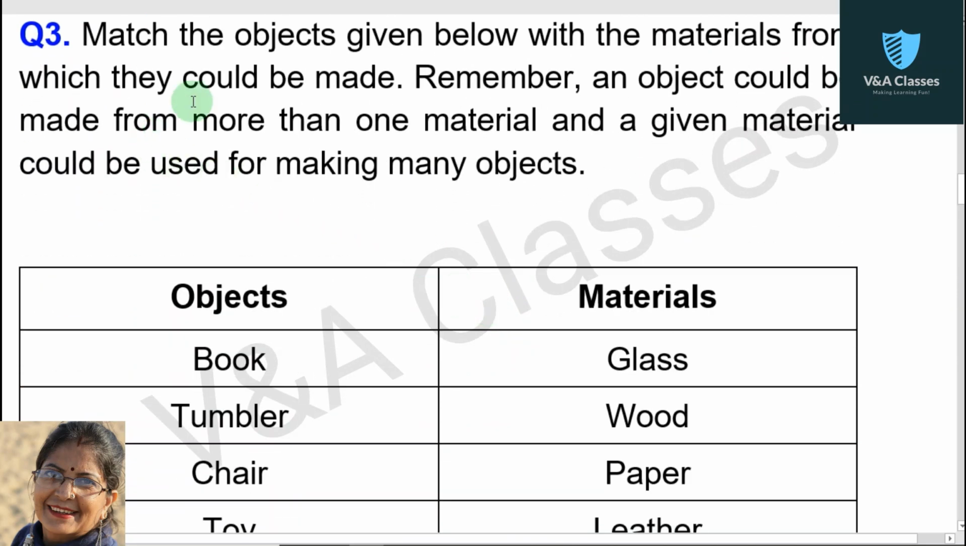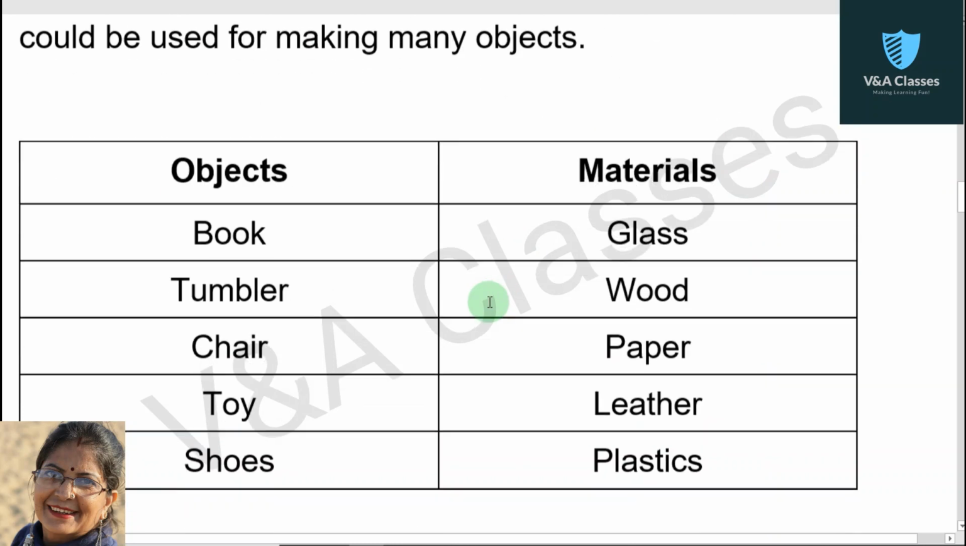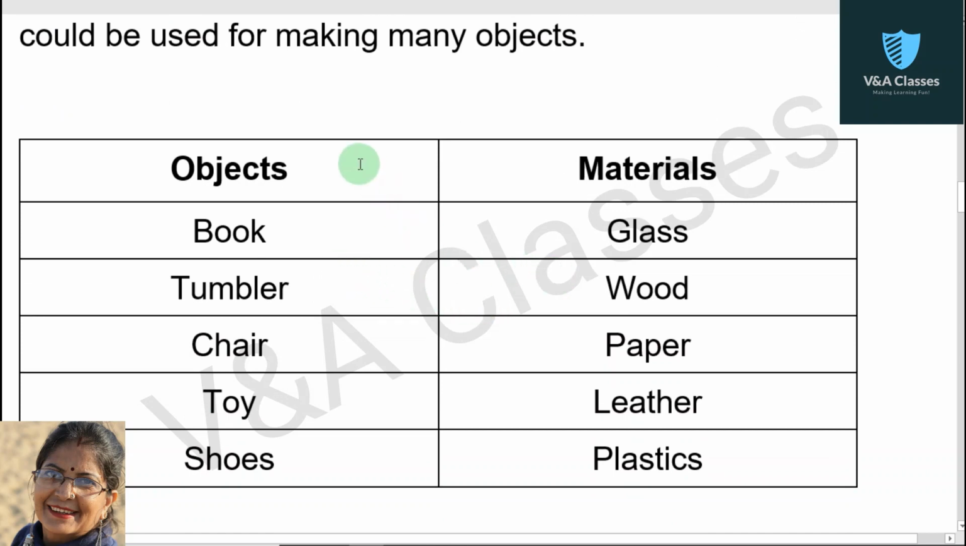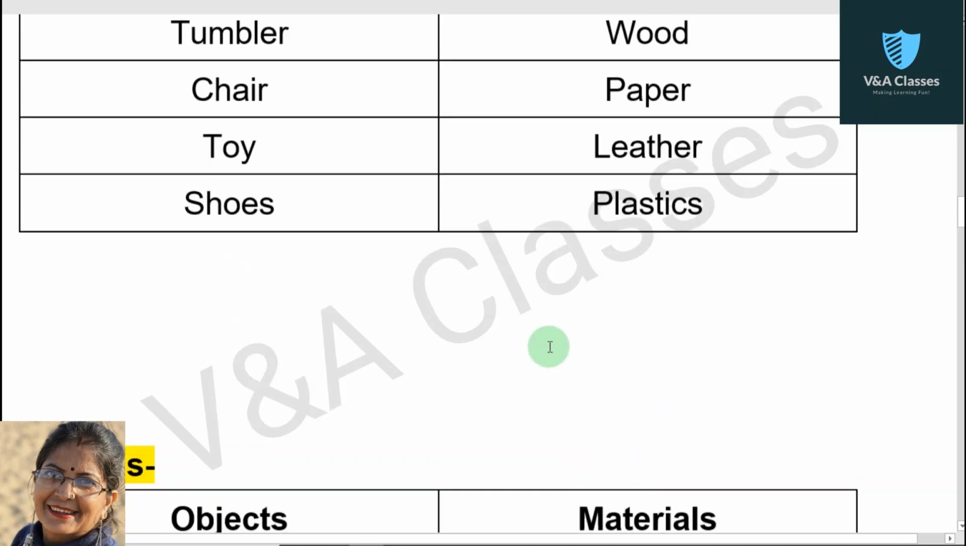Now question number 3. Match the objects given below with the materials from which they could be made. Remember, an object could be made from more than one material and a given material could be used for making many objects. There are 2 columns. In first column there are objects and in second column there are materials. So objects are book, tumbler, chair, toy, shoes. Materials are glass, wood, paper, leather, plastics.